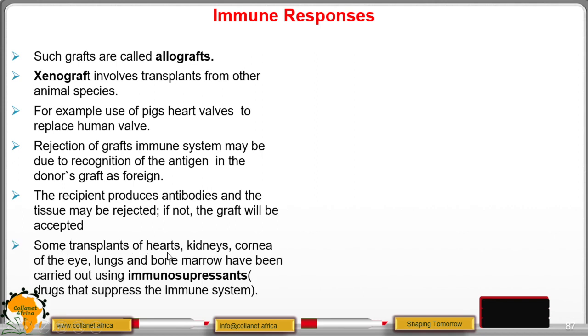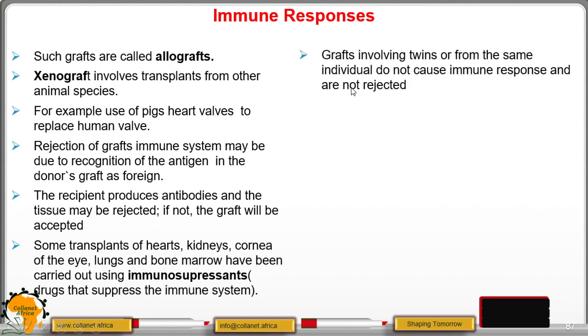Some transplants of the heart, kidneys, cornea of the eye, lungs, and bone marrow have been carried out using immunosuppressants. Those are the drugs to suppress the immune system so that the recipient's antibodies can slow down and accept these transplants. Remember, you might have heard of those people with cancer. Some have received bone marrow, especially if they match. So they must find the perfect match for this transplant.